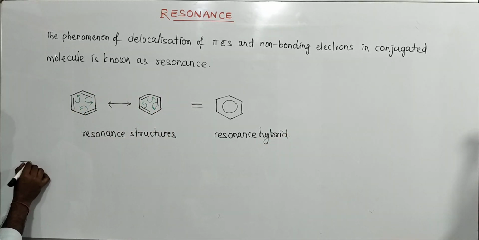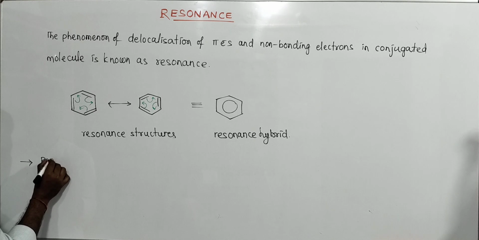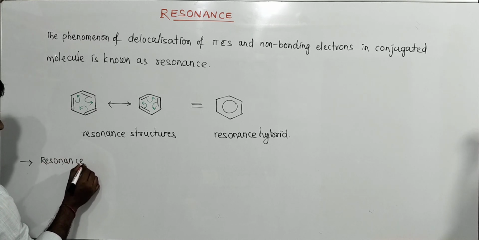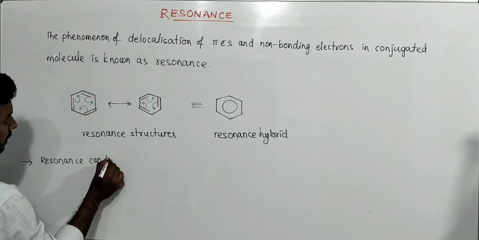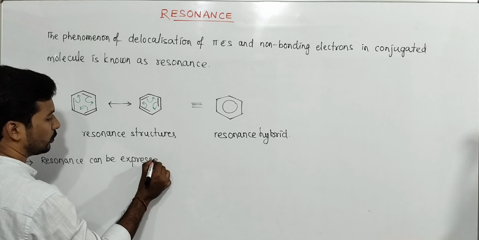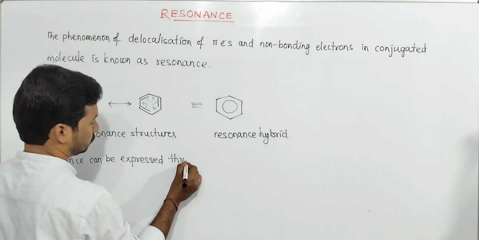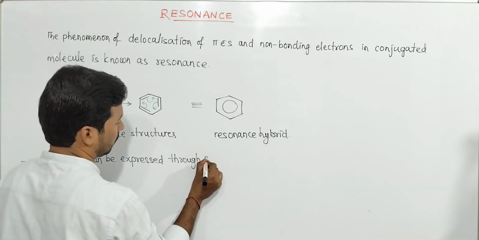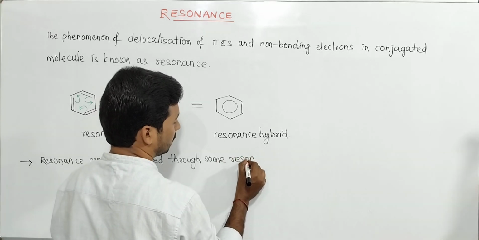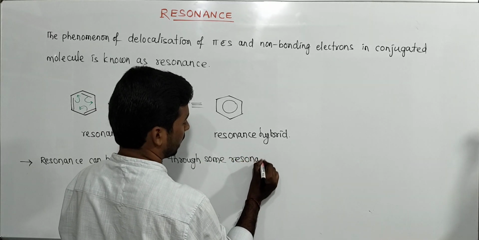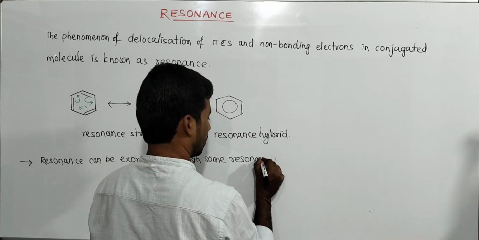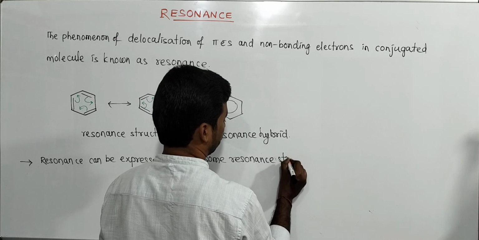That means I can write here a point: resonance can be expressed through some resonating forms, or resonance structures.